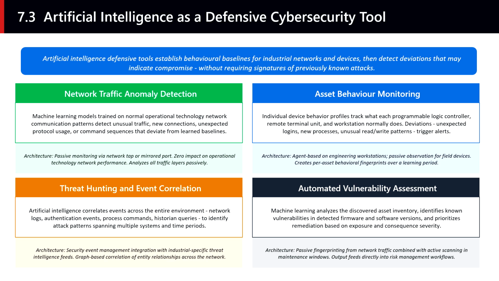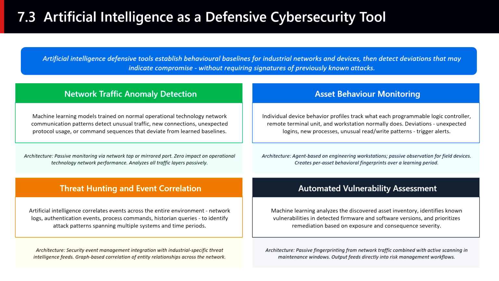First, you cannot safely install endpoint security software on many industrial controllers because it might interfere with their real-time deterministic operation. Second, and more importantly, novel attacks like Stuxnet and the Ukraine power grid malware had no signatures in any database. They were entirely new. A system that can only detect known threats provides no protection against sophisticated adversaries developing custom attack tools.